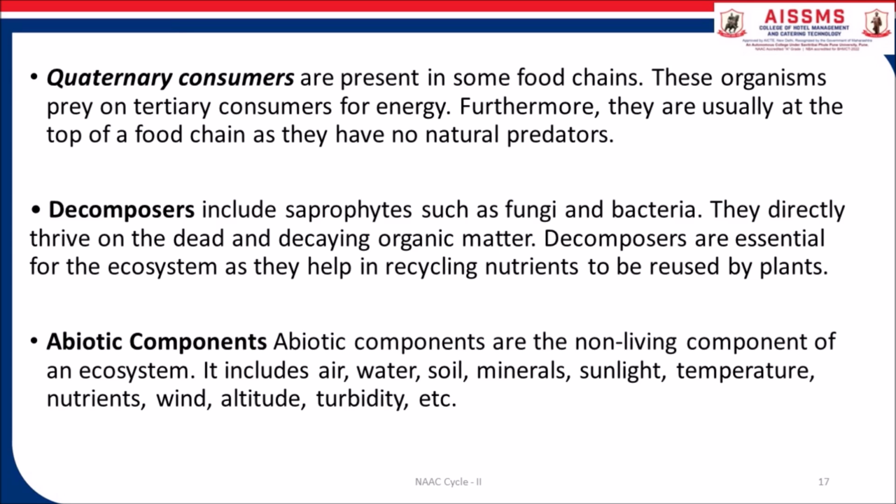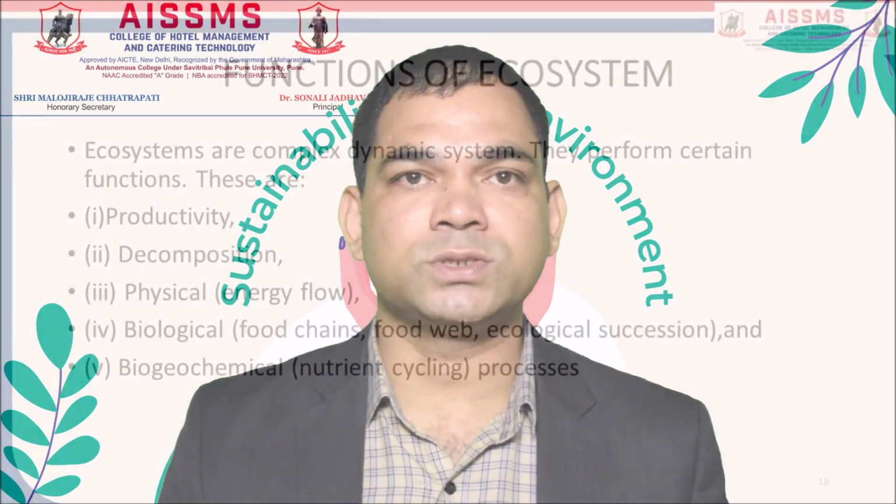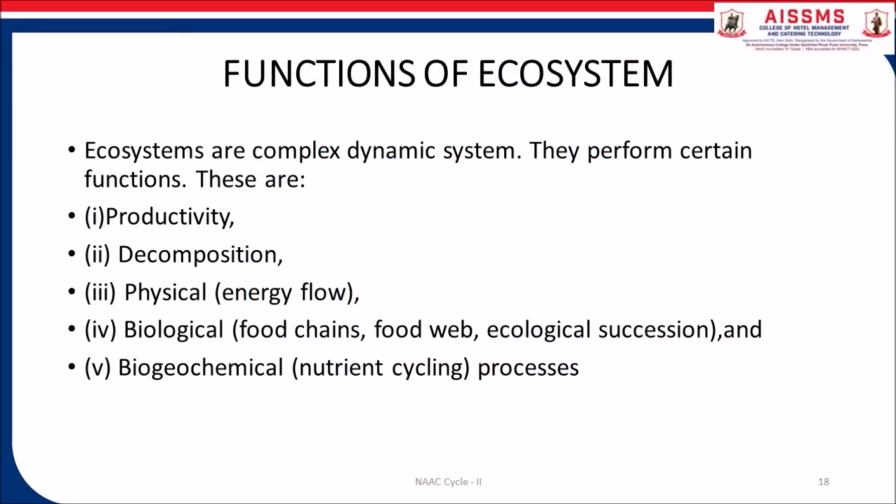Abiotic components. Abiotic components are the non-living components of the ecosystem. They include air, water, soil, minerals, sunlight, temperature, nutrients, wind. Functions of ecosystem. The functions of the ecosystem are as follows. It regulates the essential ecological processes, supports life systems, and renders stability.